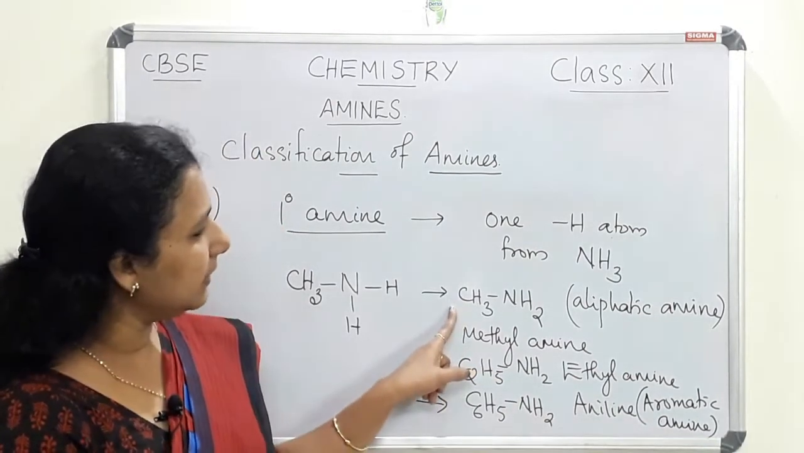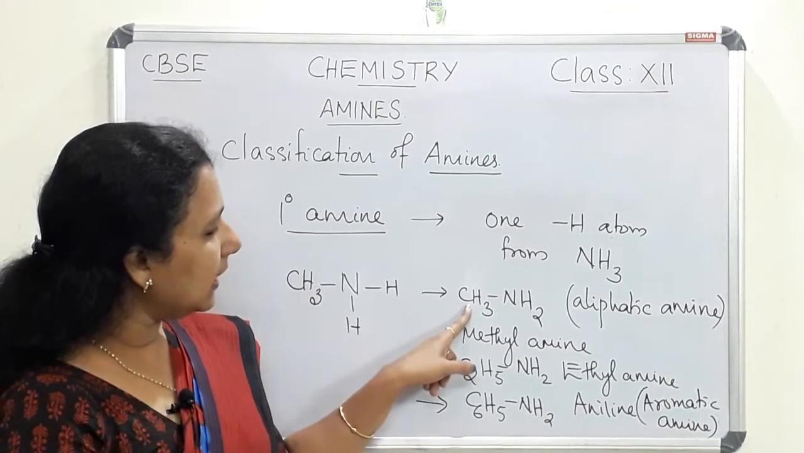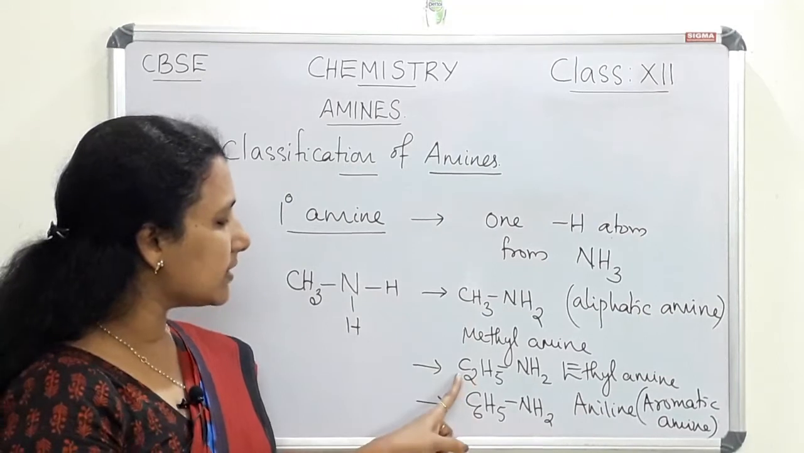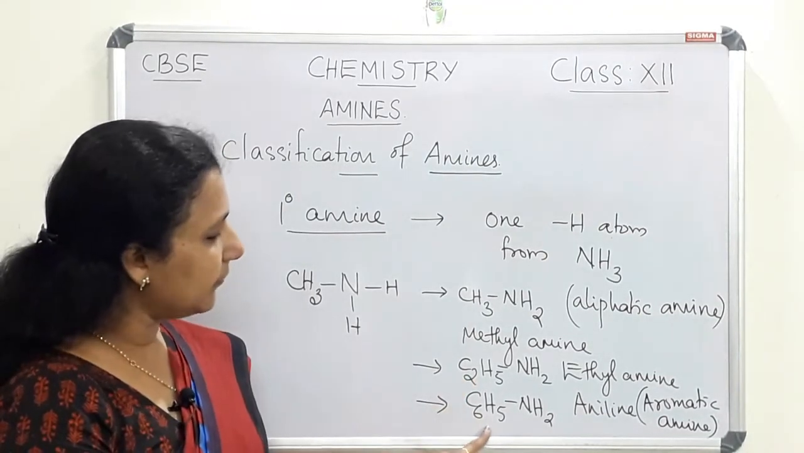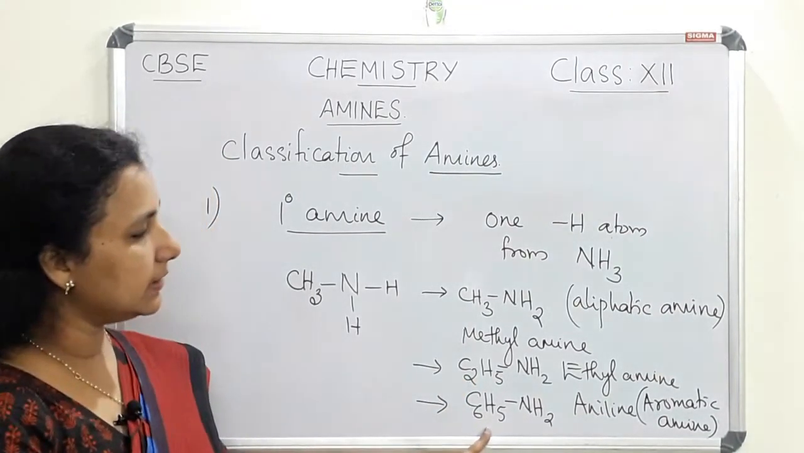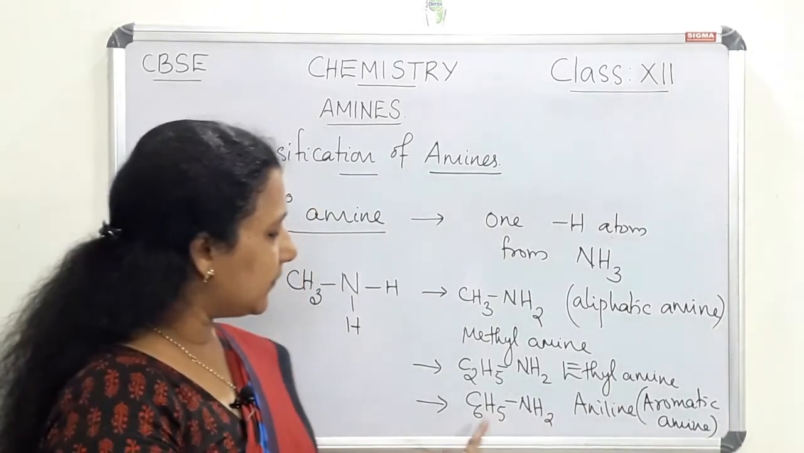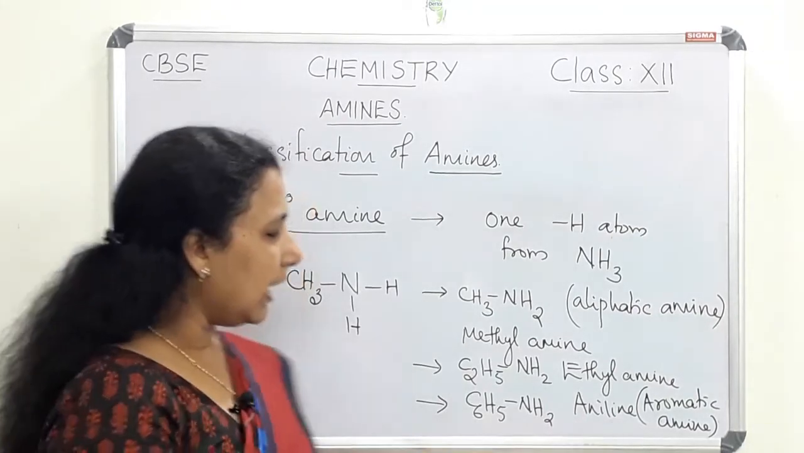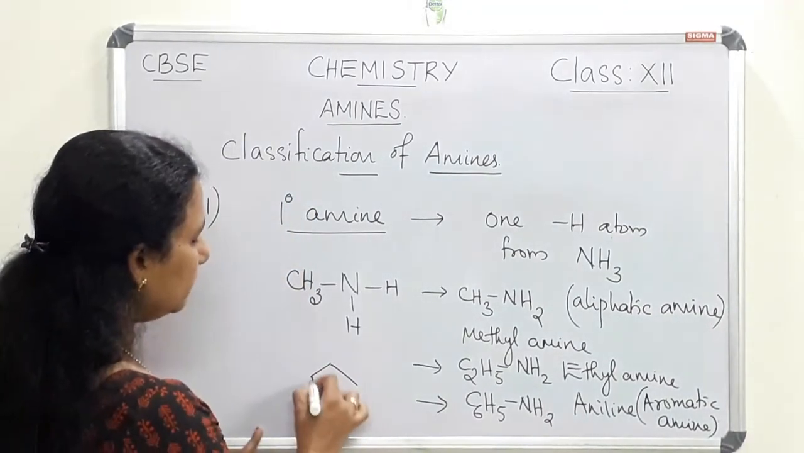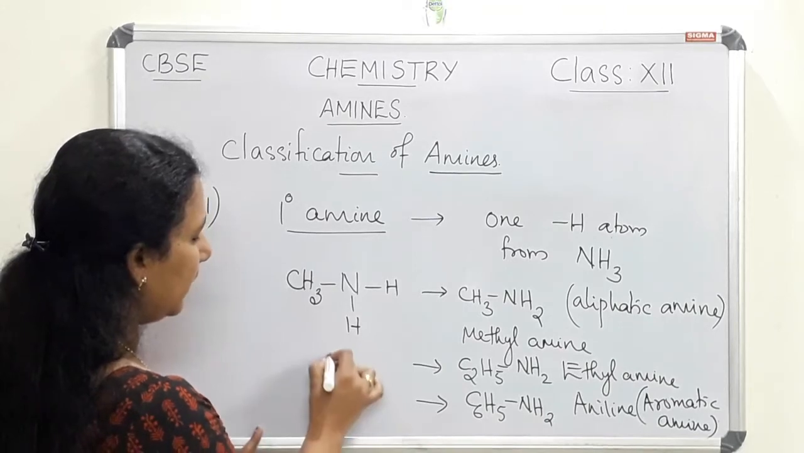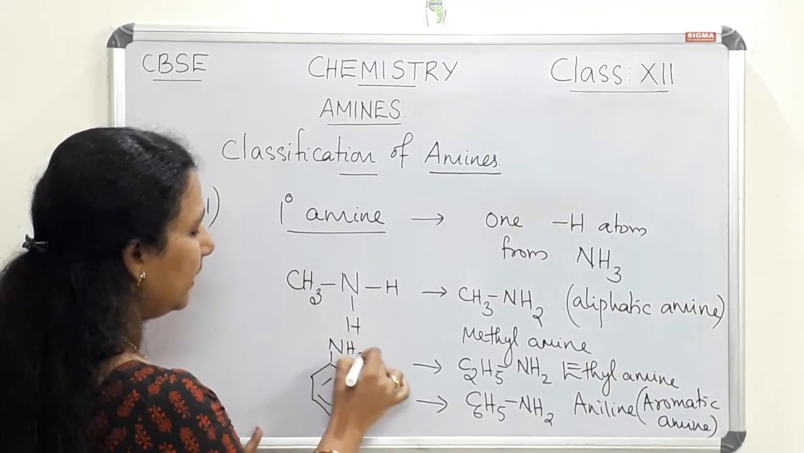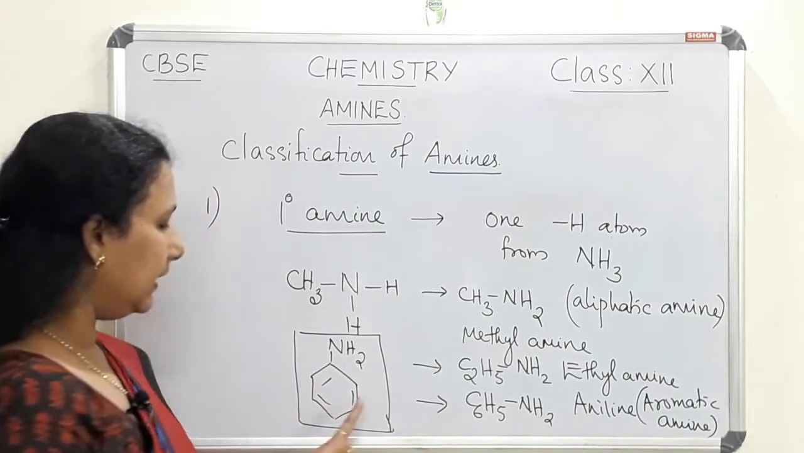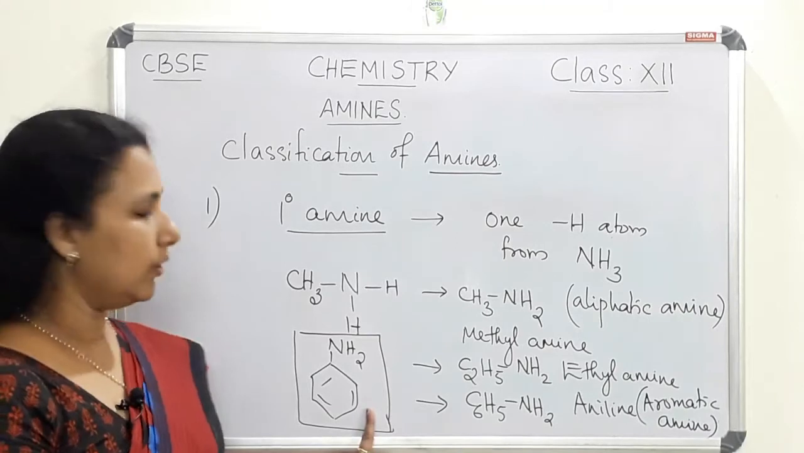Aliphatic amines mean alkyl groups are attached, like CH3 or C2H5. If a phenyl group is attached, this is an aromatic amine. If a C6H5 group is attached here, the compound is called aniline. We can draw aniline in this way also: the benzene ring with an NH2 group attached. So this is an example of aromatic amine.